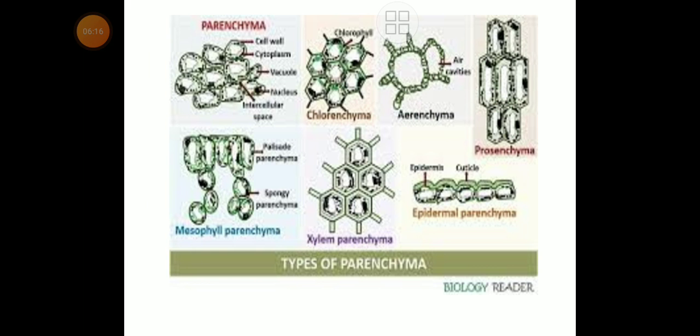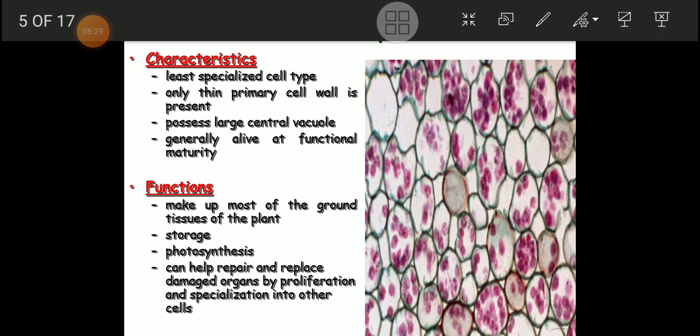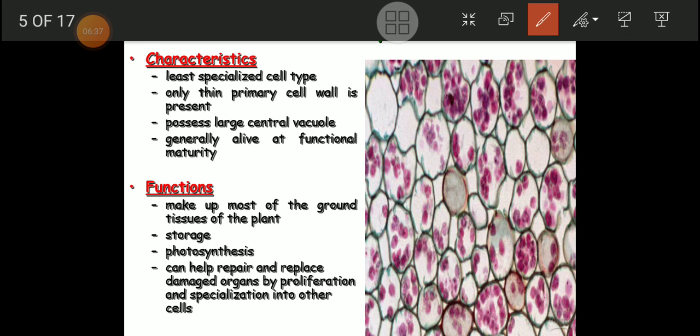Now cell type, that is the parenchyma. Cell type, that is the parenchyma. Now here we can see in this diagram a group of cells. So many parenchymatous cells are there. We have to get idea about only this single parenchyma.